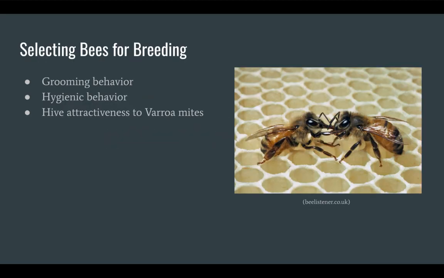In order to select bees for this breeding process, there are three main points that are looked at: grooming behavior, hygienic behavior, and hive attractiveness to Varroa mites. Grooming behavior is the main mechanism for Varroa mite resistance in Western European honeybees.